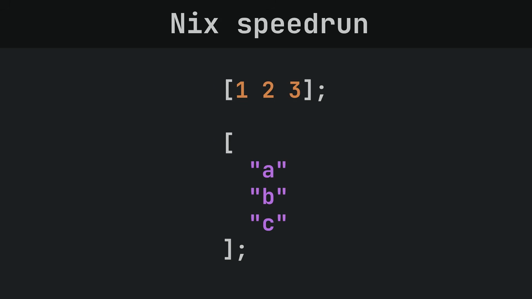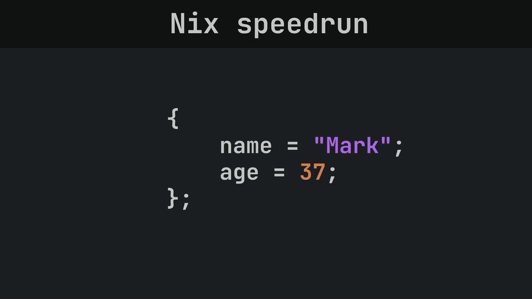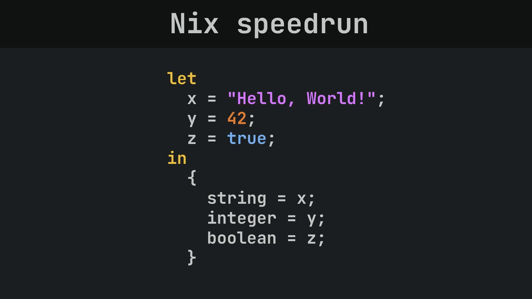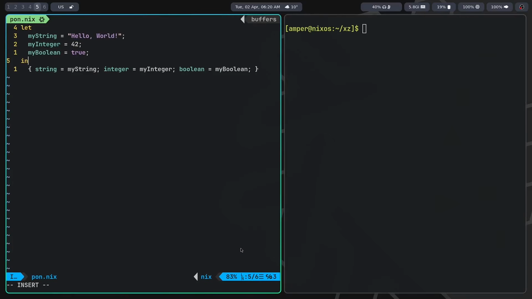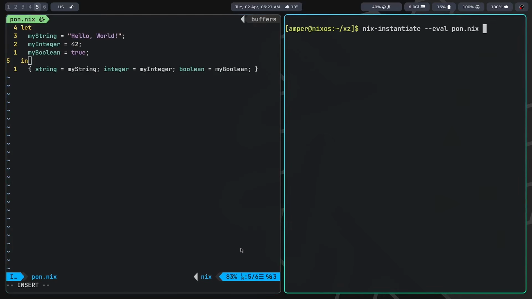There are arrays, which are called lists, and elements here are separated by spaces or new lines. There are objects, which are called sets, and accessing the value of an object property is done through the dot operator. All properties are separated by semicolons, which are mandatory in Nix. Never forget about them. To create variables, the let and in syntax is used. For example, this piece of code will create a set containing 3 variables.